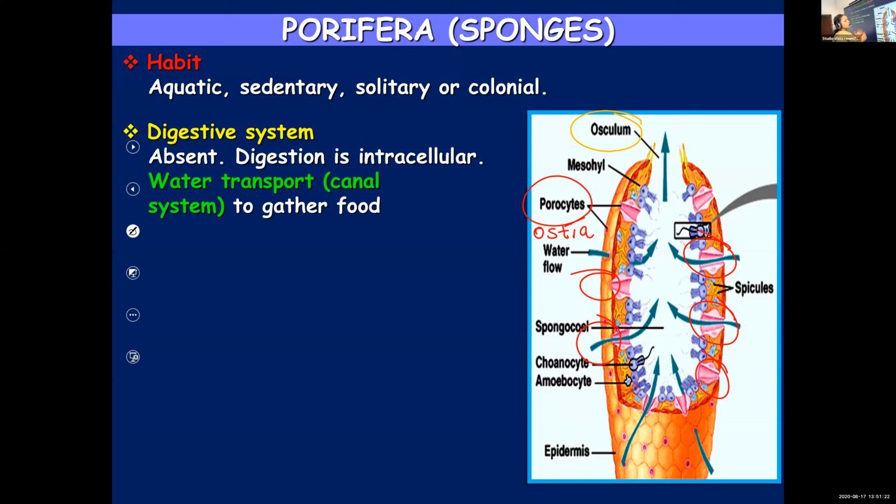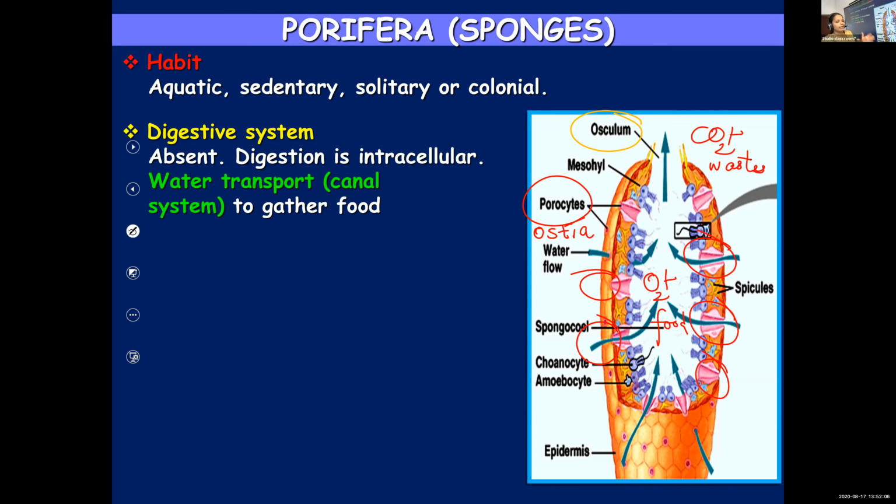Through these ostia, it's living in a water body, and the water where it is present will be entering through these ostia. See the green arrows. It will enter through these ostia scattered throughout the body, and this water will have oxygen plus food particles. Whatever is needed by its body will be retained, and the water carrying the waste and carbon dioxide will go out through the larger opening known as the osculum. Enters through ostia, leaves out through osculum.